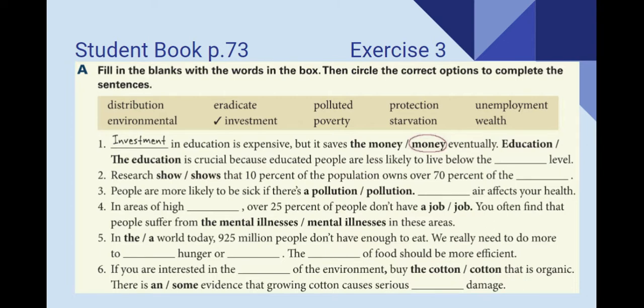Education or the education is crucial because educated people are less likely to live below the level. In this case, we should use education. It's very general. That's why we're not using an article or even the. Now, how would you complete that? Less likely to live below the poverty level. Very good. Now, pause the video while you work on the rest, please.